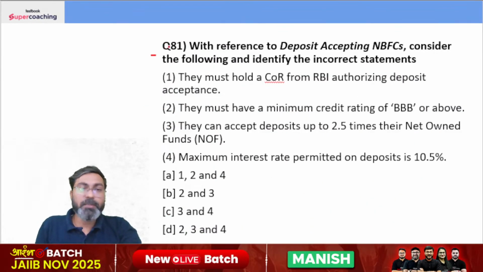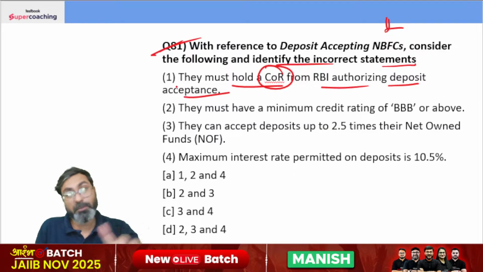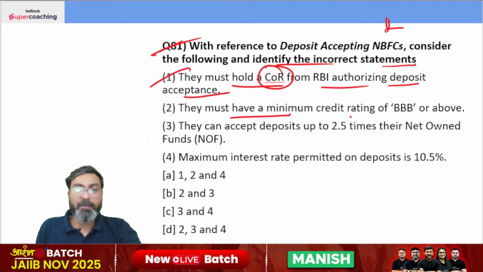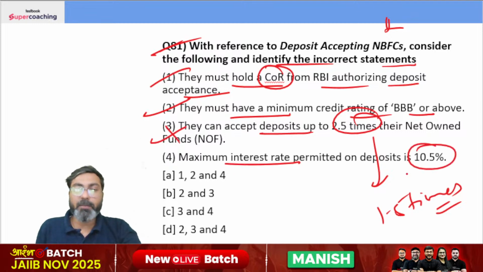With reference to deposit taking NBFCs, consider the following and identify the incorrect statement. They must hold a certificate of registration from RBI authorizing deposit acceptance. Yes. They must have a minimum credit rating of BBB or above. Yes. They can accept deposit up to 1.5 times their net owned funds. And maximum interest rate permitted on deposits is 10.5%. No, it is 12.5%. This is also incorrect. The right answer is option C.